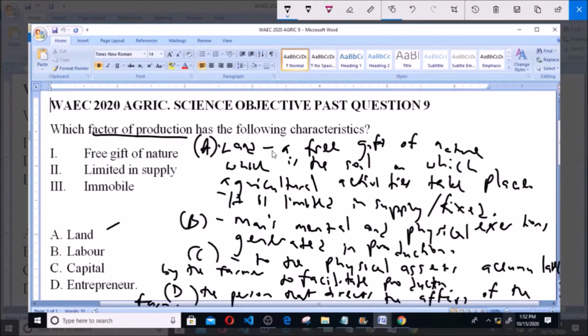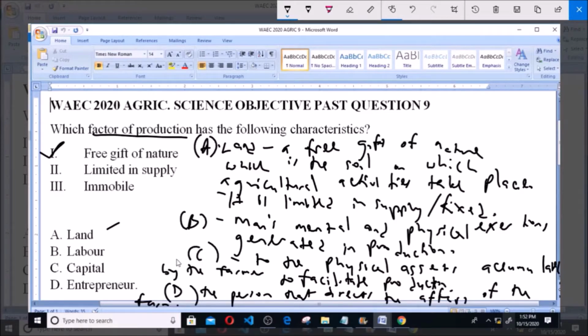Now, I've already said land, based on its definition, it is a free gift of nature. So it ticks the first characteristic, while the other ones are not necessarily free gifts of nature. They are either employed or generated. Now the second characteristic said limited in supply.